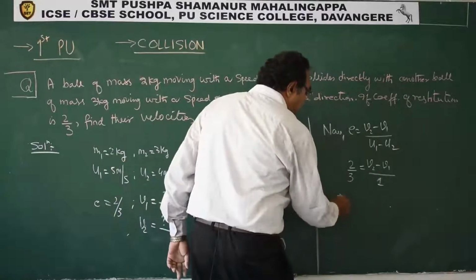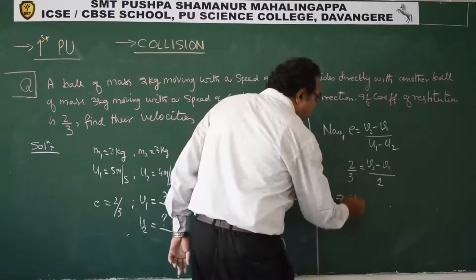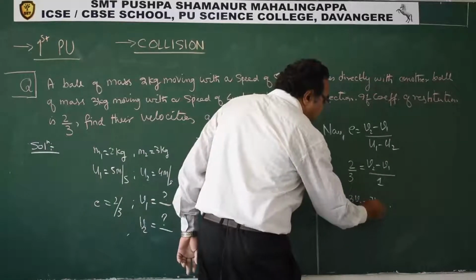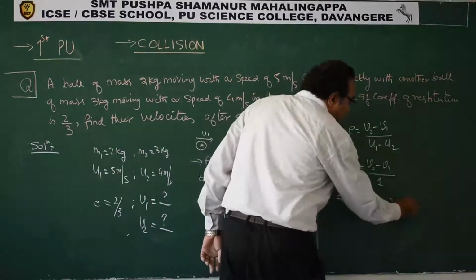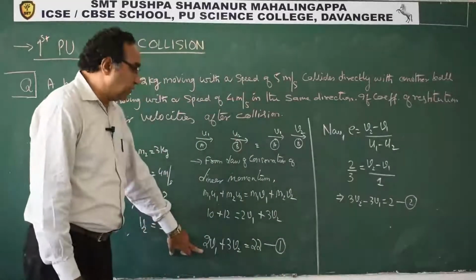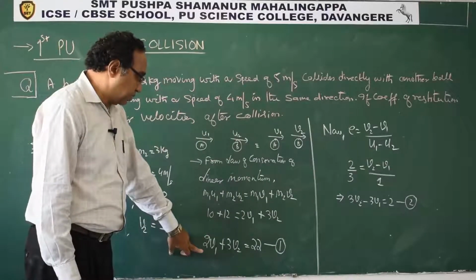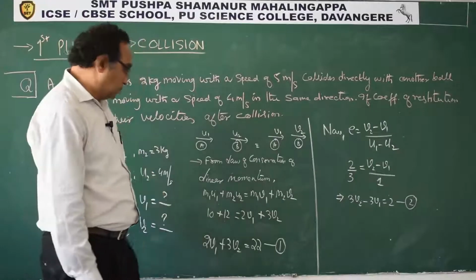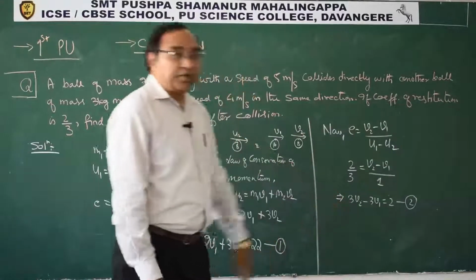So this means that 3V2 minus 3V1 is equal to 2. We got the second equation. The first equation is this, 3V2. The second equation is this.